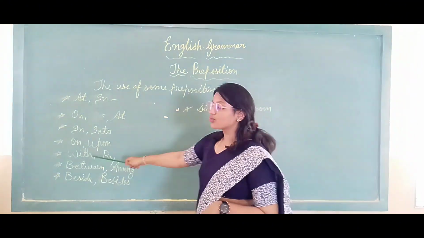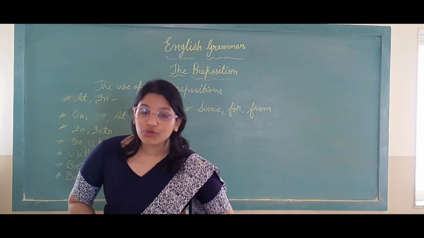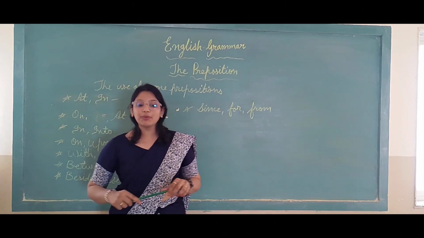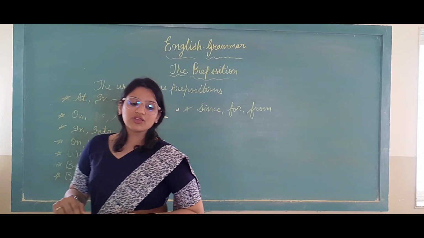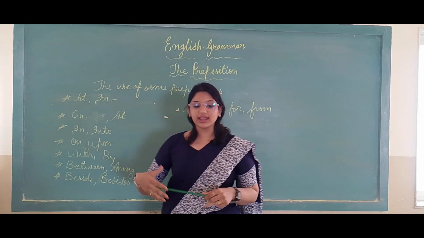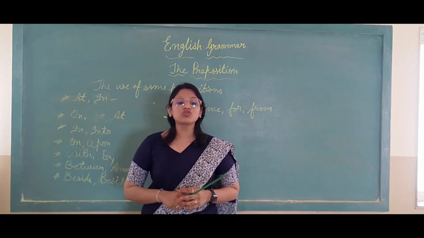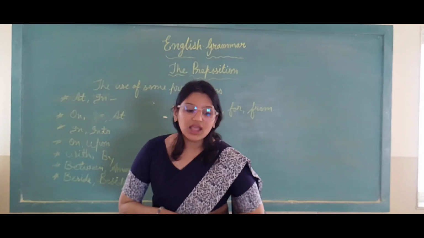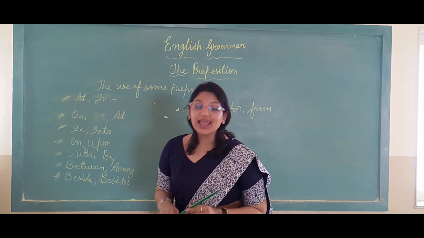After that, it is with and by. With refers to the instrument employed for doing anything, the instrument for doing something. For example, Sohan beat his dog with a stick.